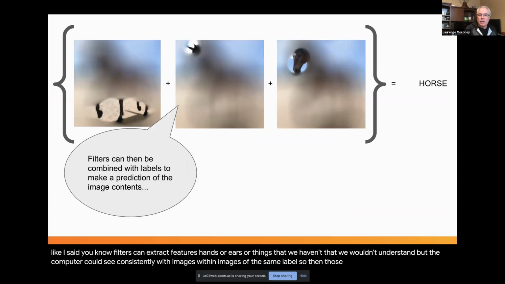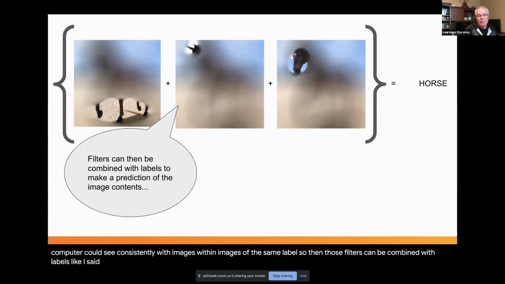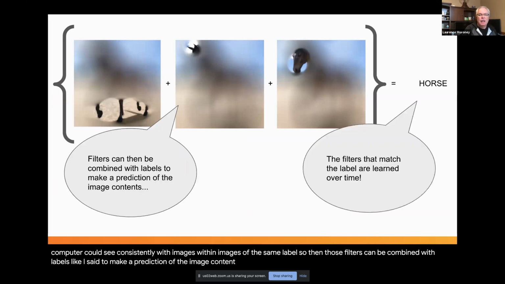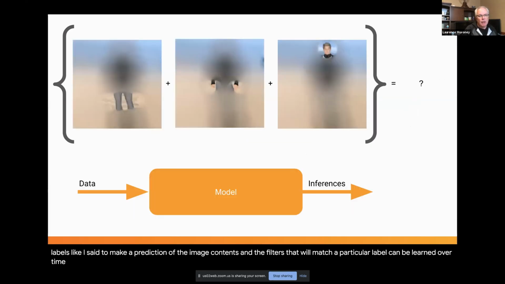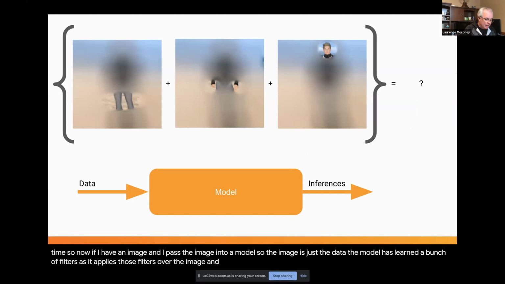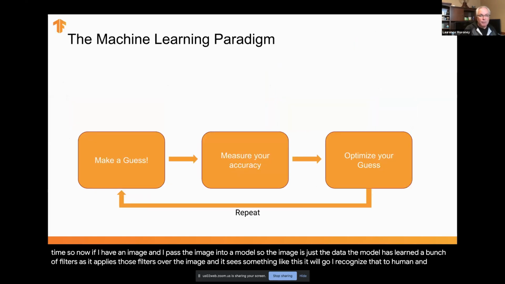So then those filters can be combined with labels, like I said, to make a prediction of the image contents, and the filters that will match a particular label can be learned over time. So now, if I have an image and I pass the image into a model, the model has learned a bunch of filters, it applies those filters over the image, and it sees something like this, it will go, I recognize that's a human, and off we go.